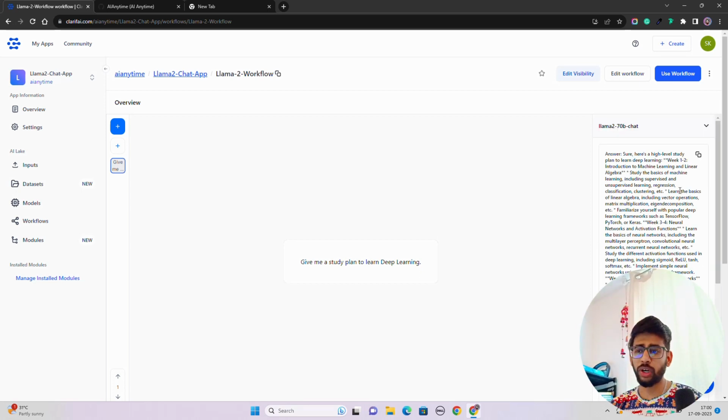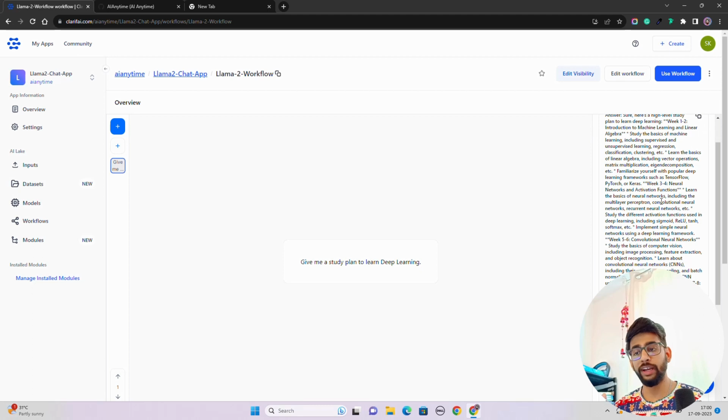And you can see we have got a fantastic response on the right hand side. It says, sure, here is a high level study plan to learn deep learning. Week 1 to 2, it's asking me to learn machine learning and linear algebra, which is really fundamental and important to learn. Then it says learn supervised, unsupervised, regression, etc.